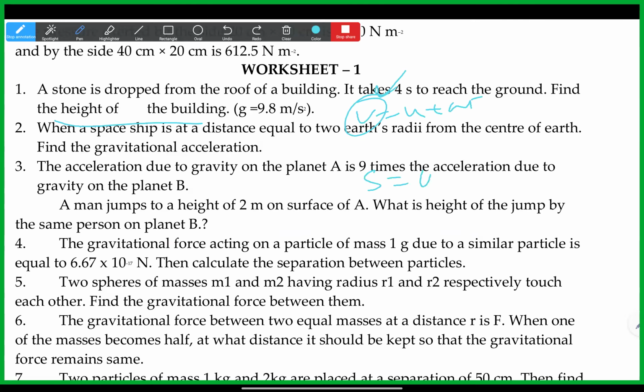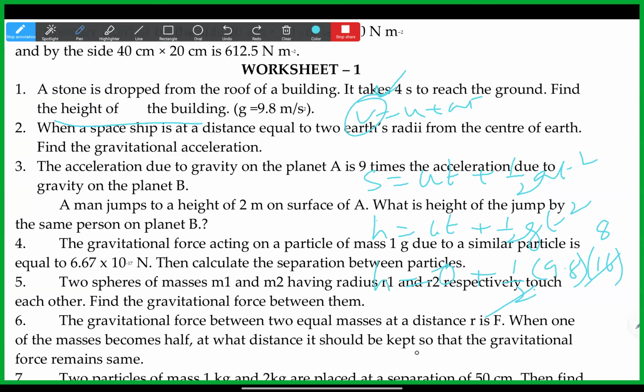So we can use s is equal to u into t plus half into g t square. h is given, h only we need to find out. u is 0, so this part will become 0. Half into 9.8 into t square.